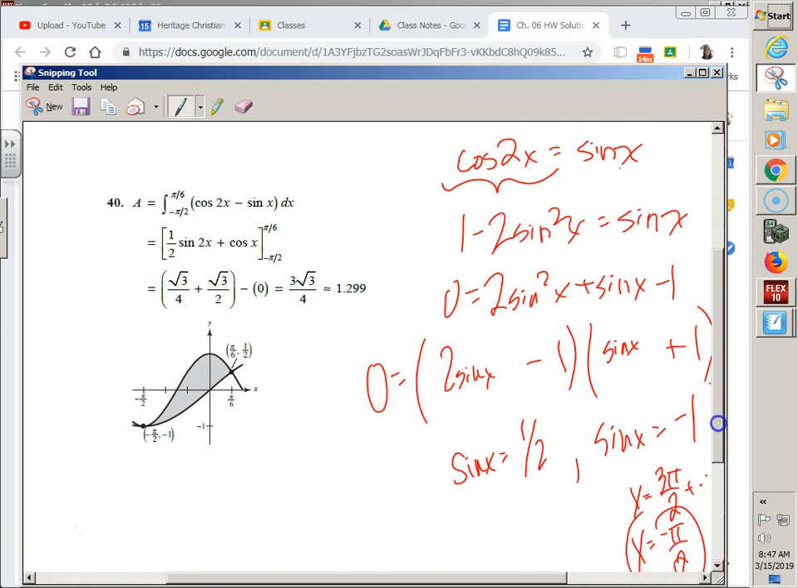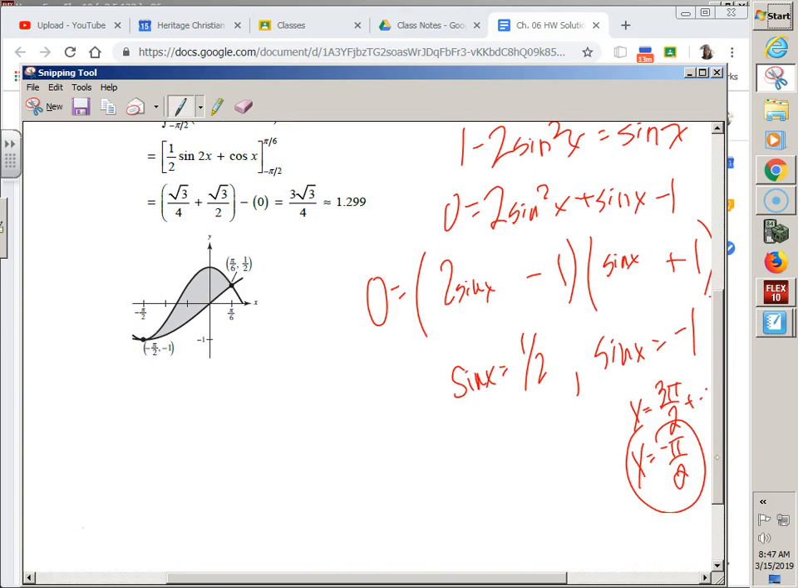But then when is sine 1/2? Pi over 6, right? And 5 pi over 6? 5 pi over 6 is too big for our interval. Don't worry, the intersections are the bounds.